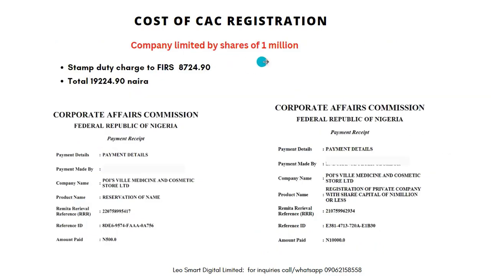Now look at company limited by shares, 1 million shares. You are paying a stamp duty of 8,724.90. Then you are going to pay 500 for reservation and then 10,000 for registration of a private company with share capital of 1 million or less. Once it's 1 million or less shares, then you pay 10,000. When you add it to this, you'll be getting approximately 19,300. So this is what people do for 70,000, even 100,000 naira. So you can see how it saves money.